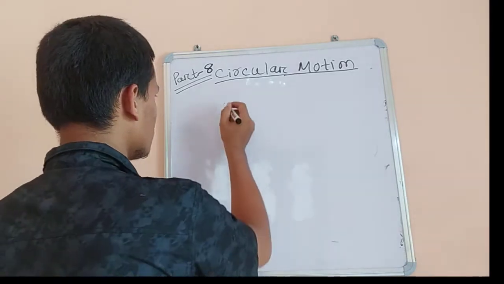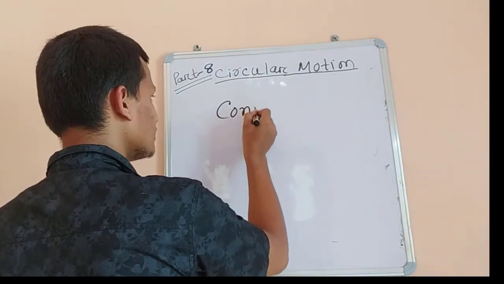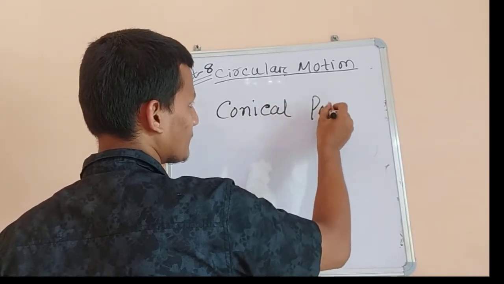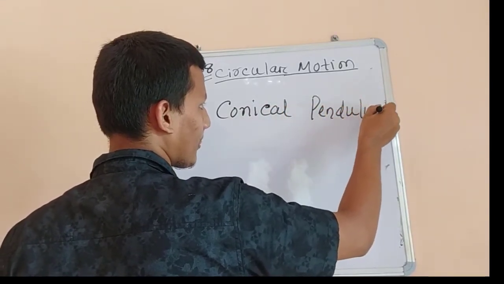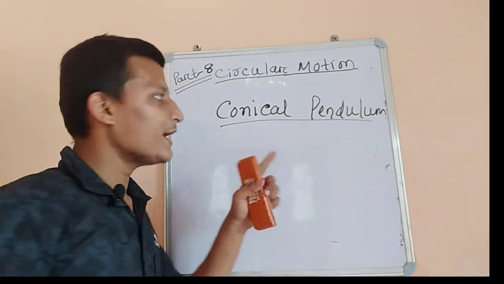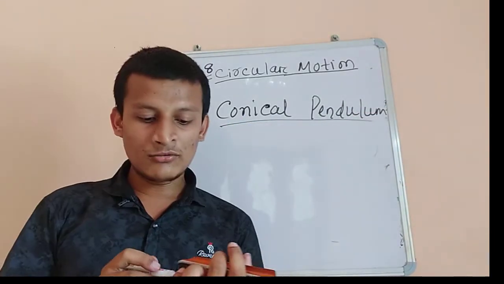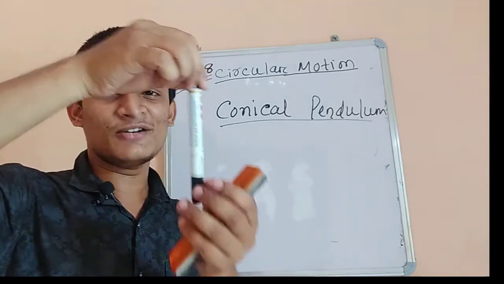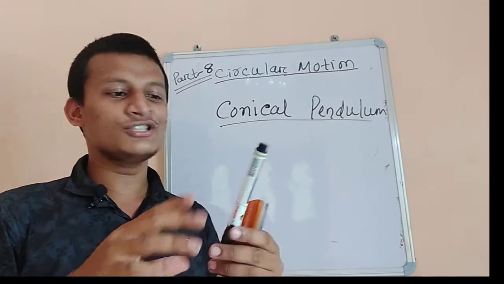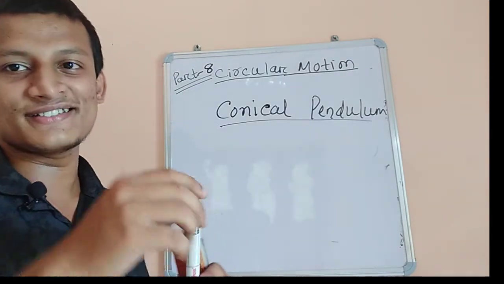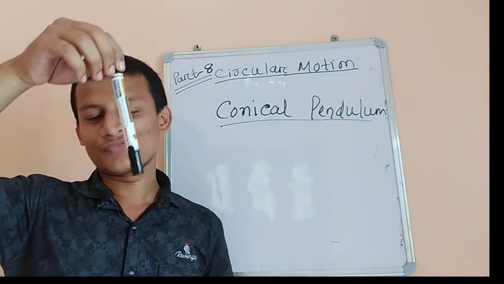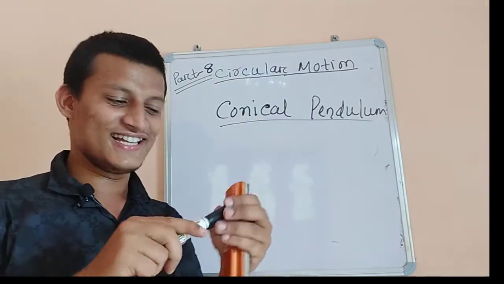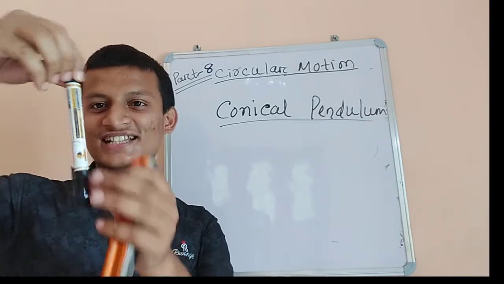Okay, let's talk some about the conical pendulum. What is a conical pendulum? Why is it so called? You are well known about the pendulum. Pendulum means what? If we have a string, let's consider it from the view of a point mass. Suppose this is our string, and this is our bob.